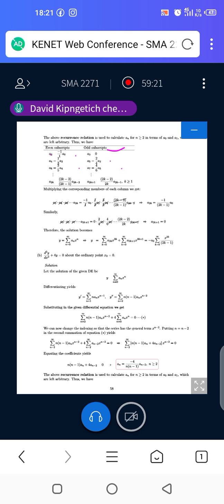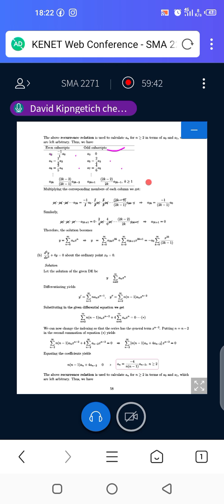So we are trying now to come up with a generalization. So this is basically the generalization. When it is even, that is a_2k, the general case will be (2k minus 3) over (2k minus 1), a_(2k minus 2).